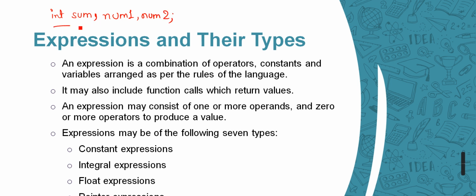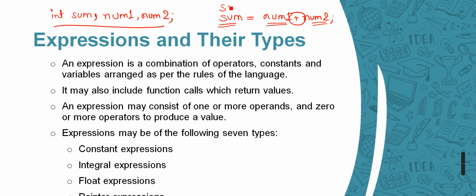Now I am going to define or create an expression, something like this: sum is equals to num1 plus num2. As you can see, we have variables, we have operators, right?